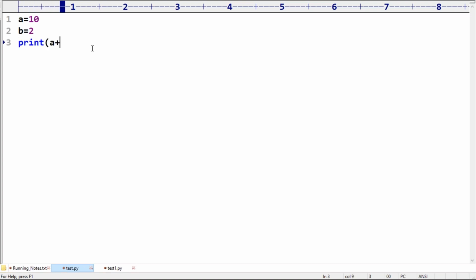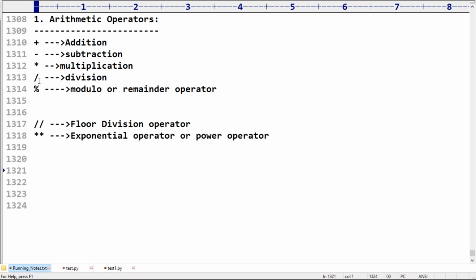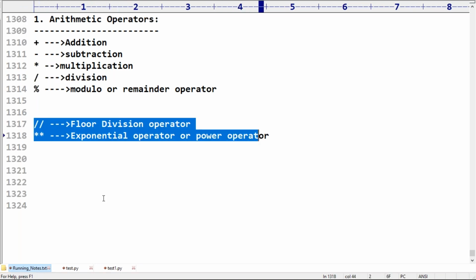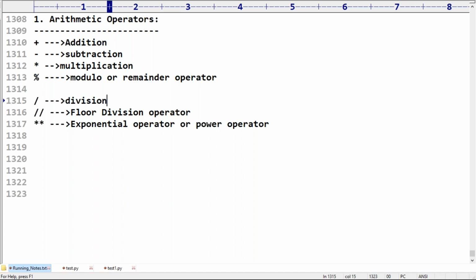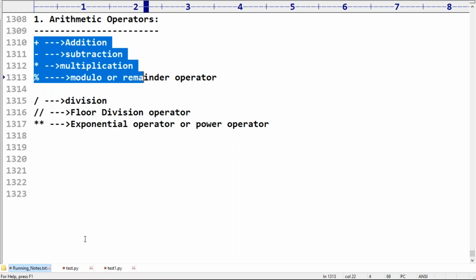Print A plus B, A minus B, A into B, A modulo B. Observe that. I'm not talking about division here; I will explain it in detail, don't worry. First, except division, the remaining operators are easy, because there is nothing much to discuss in them. First, let me talk about these.